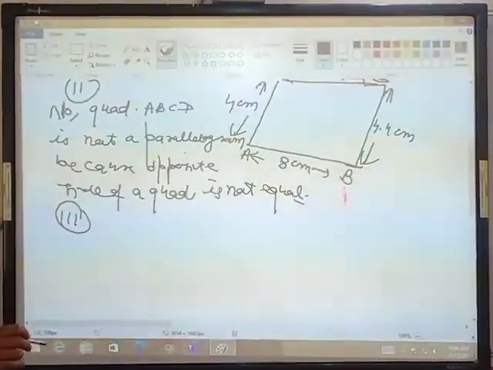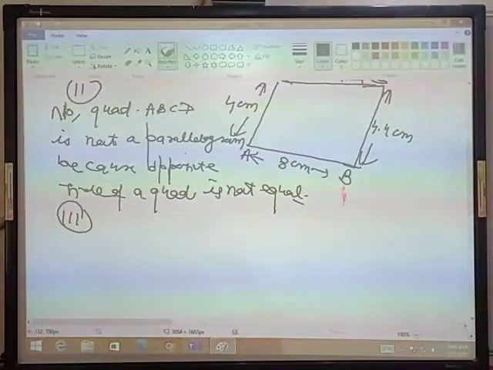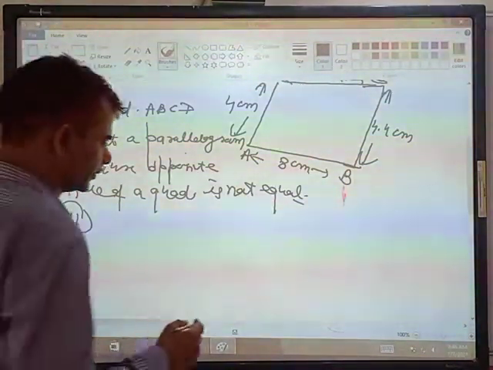The third part is a quadrilateral, that is ABCD.